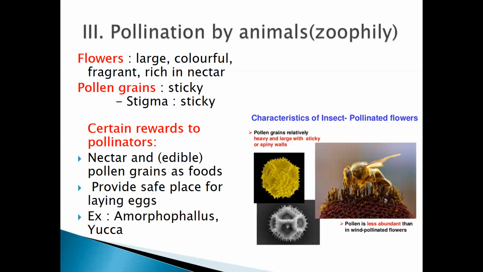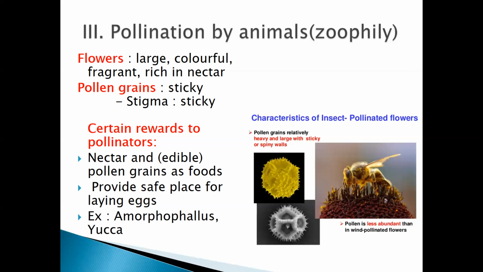And I have also told you those characteristics are important. A question can be asked in such a way, like give the characteristics of wind pollinated flowers or give the characteristics of water pollinated flowers. Such questions can be asked. Okay, students, is it clear to you till here? Okay. So after this, coming to zoophily, pollination by animals, that is zoophily. Here the characteristics of the flowers are different from the water and the wind pollinated flowers.